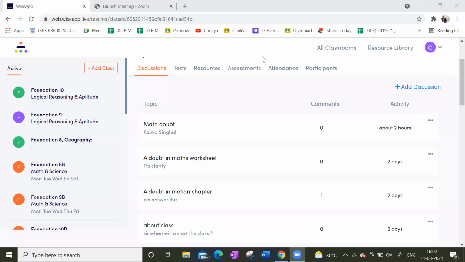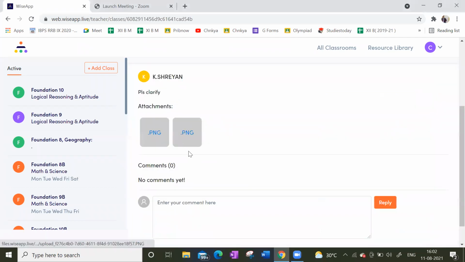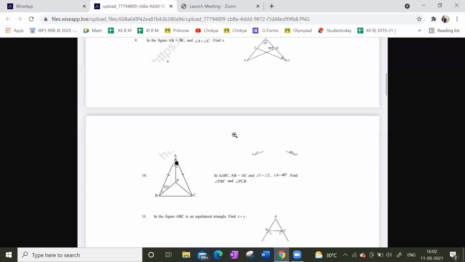Okay, so which is yours? Sir, one screen share, sir, I will show. Yes. Sir, a doubt in the Maths worksheet. Please clarify that. This is 9th, 10th. All the questions I posted, I have done.